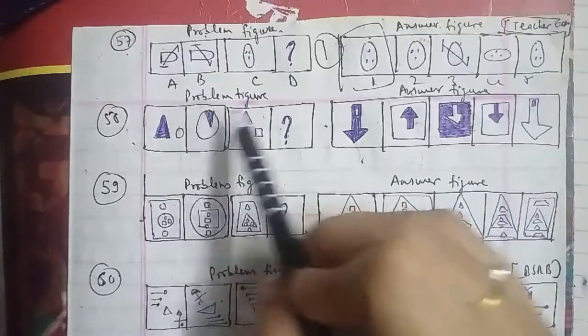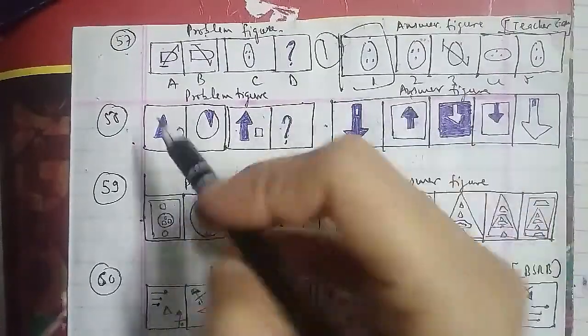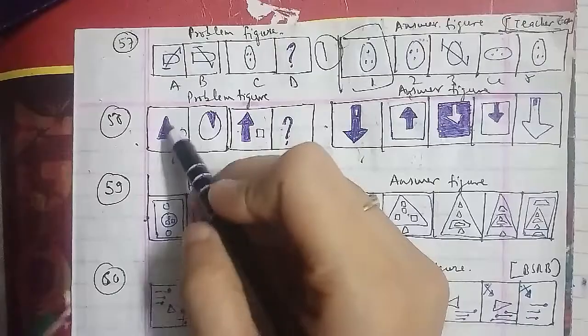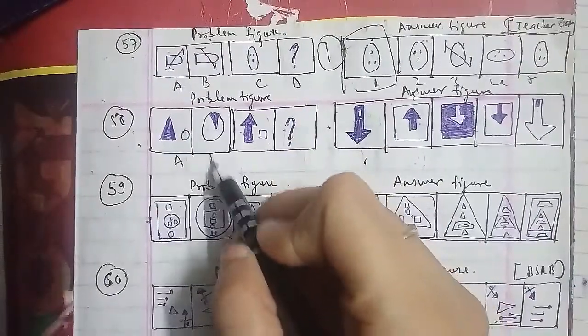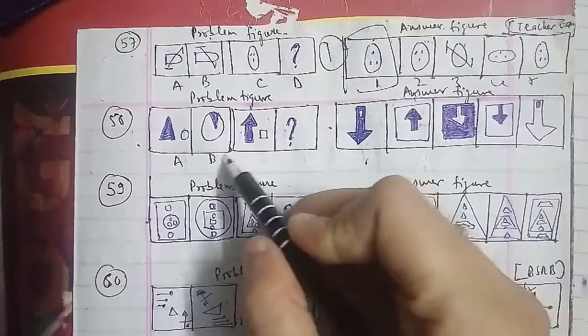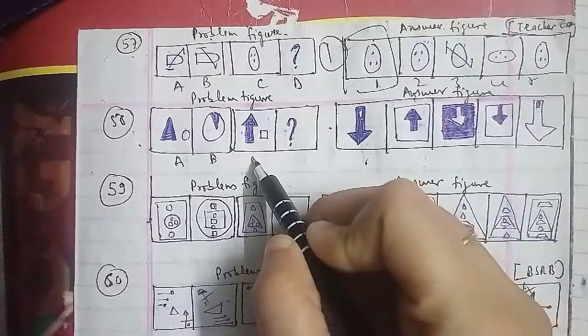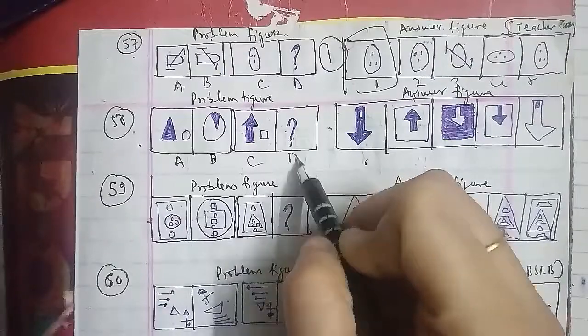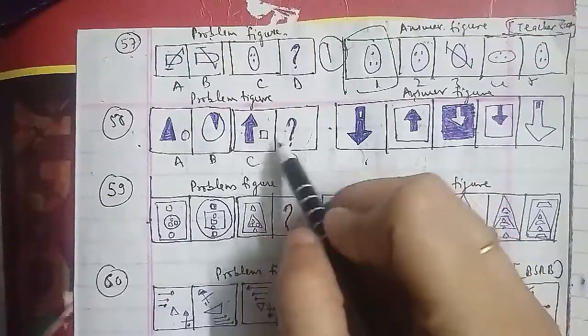So in the same cases, the smaller figure gets enlarged and the larger figure gets inverted and diminished, attains contrary colors and enters the other figure as well. So the D figure that we have to answer is the fourth figure, which will be the right answer for this question as well.